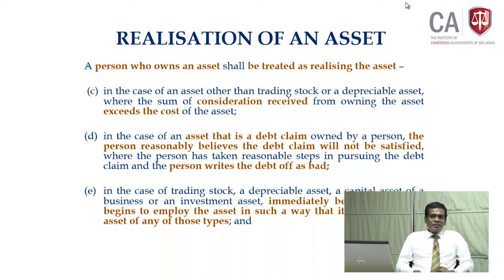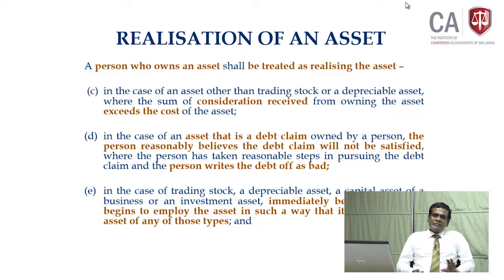It's very important. Item E. The case of trading stock, a depreciable asset, capital asset of a business or investment asset, all 4 assets are covered. Immediately before the person begins to employ the asset in such a way that it ceases to be an asset of any of those types.